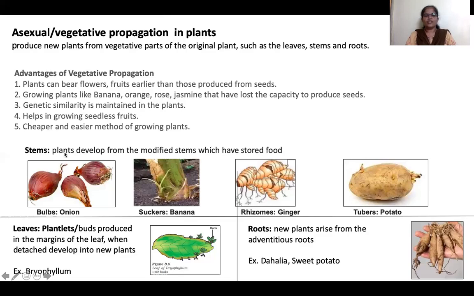New onion plant will arise from this. This is the bulb. It's a modified stem.